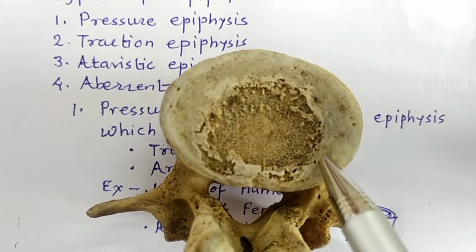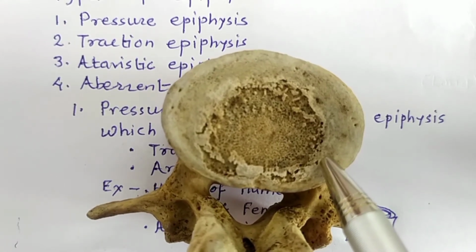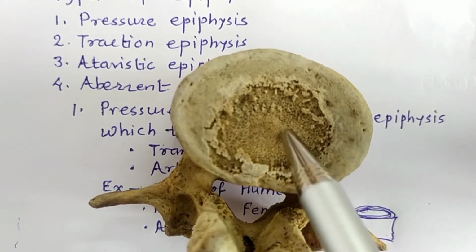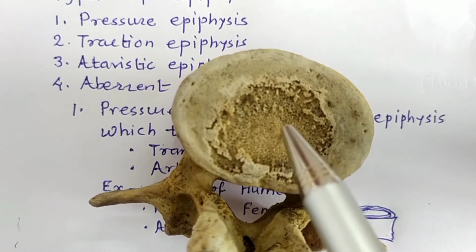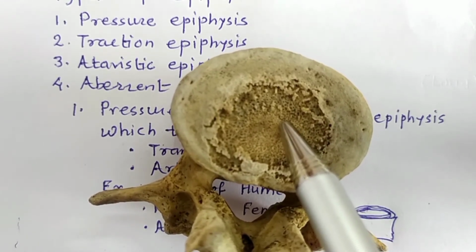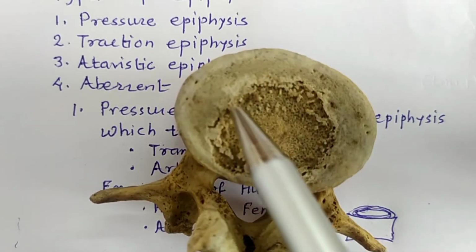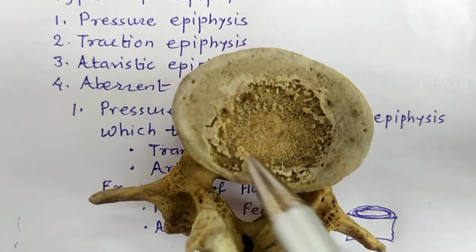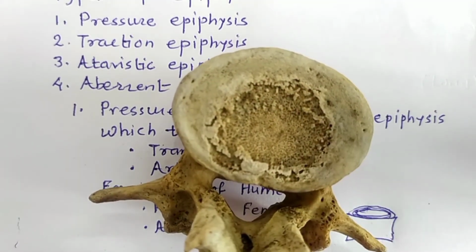So the superior and inferior annular epiphyses are also examples of pressure epiphysis. The body of the vertebra transmits the weight. The body of vertebra can be considered as a long bone because on both its surfaces, the superior as well as the inferior, there are annular epiphyses.